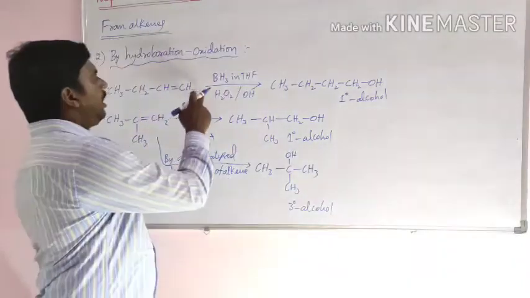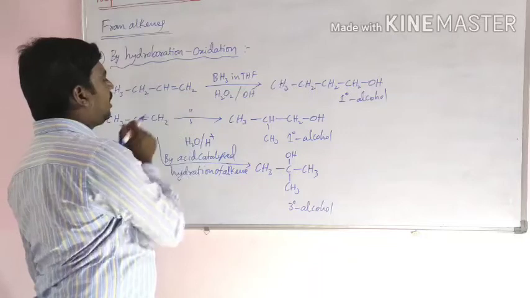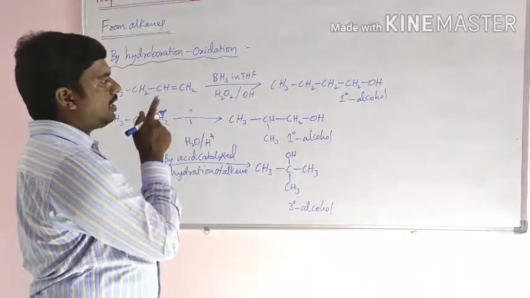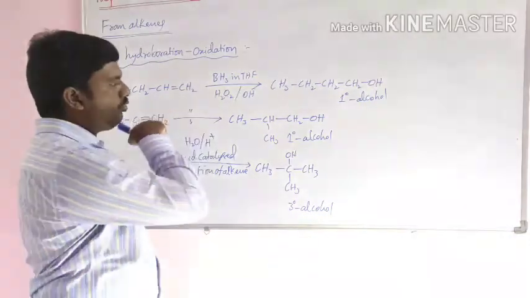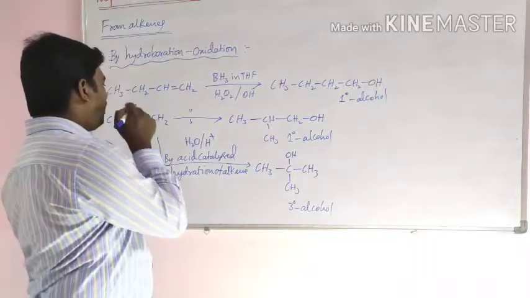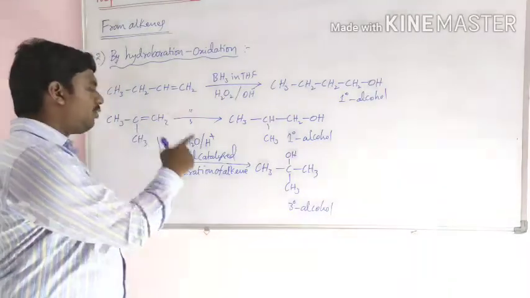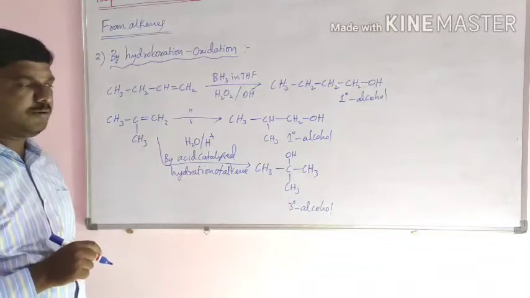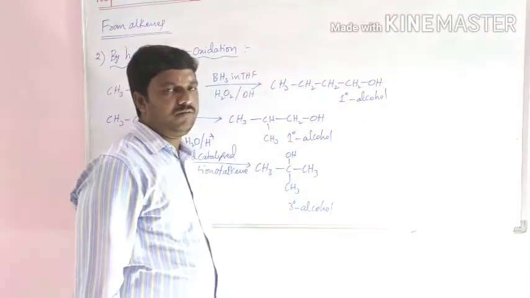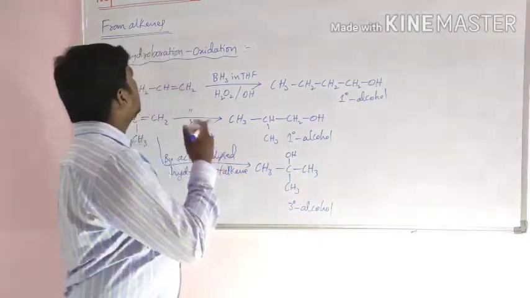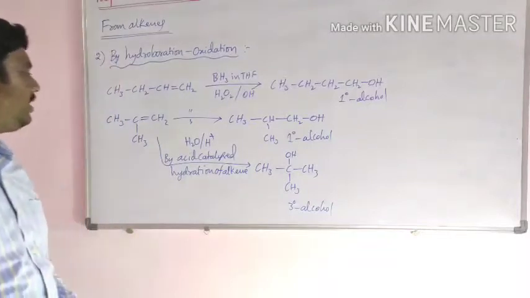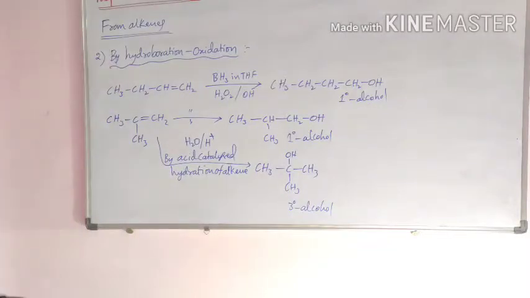So unsymmetrical alkene reacts with diborane in the presence of THF and is oxidized by H2O2 to form primary alcohol. But when unsymmetrical alkene undergoes acid catalyzed hydration, it forms tertiary alcohol. This is the difference between hydroboration oxidation and acid catalyzed hydration of alkene.